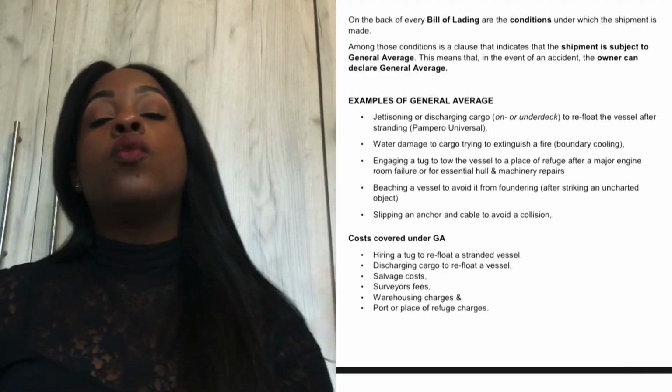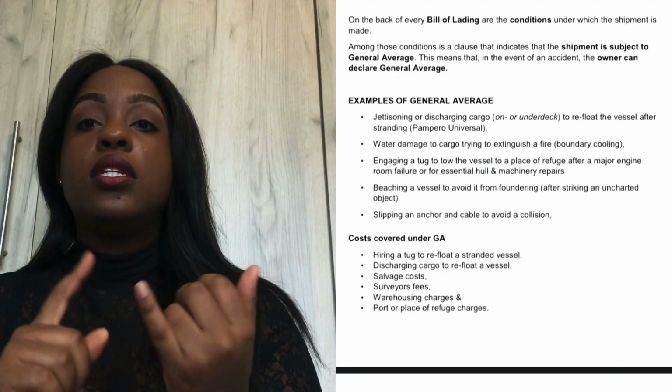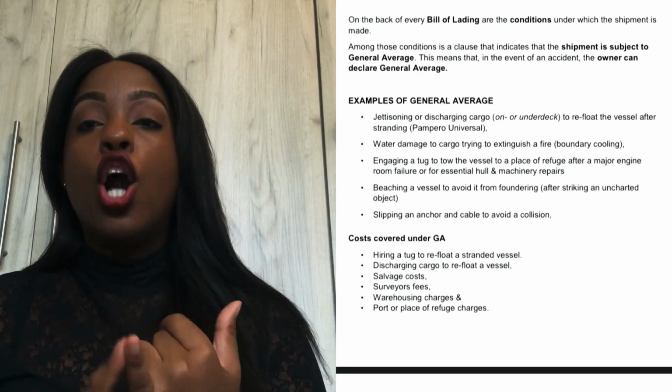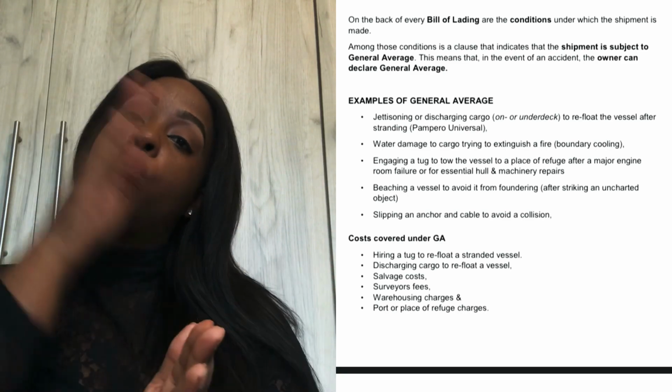Now that you understand that, you know what a joint venture is, you know the definition of general average, and you also know general average is a clause that can be found on the bill of lading. I want to give you examples of general average. The one I love to use is jettisoning cargo overboard. That means you throw cargo overboard.